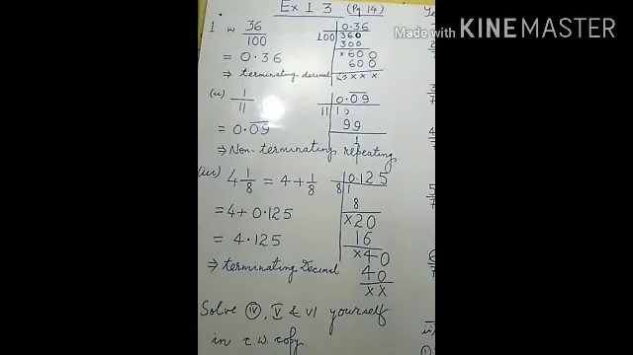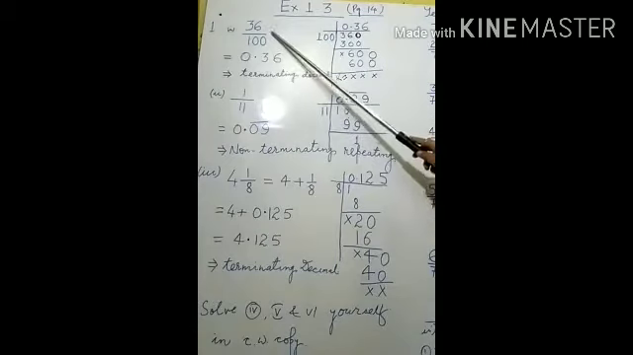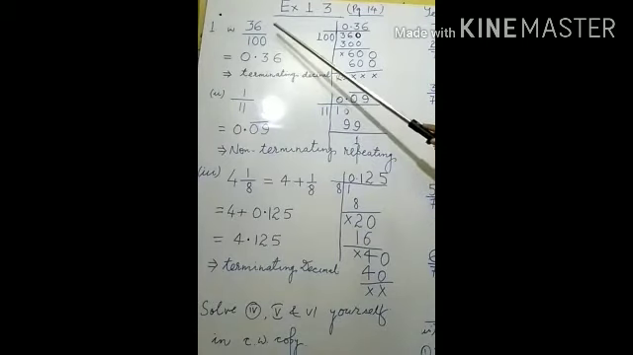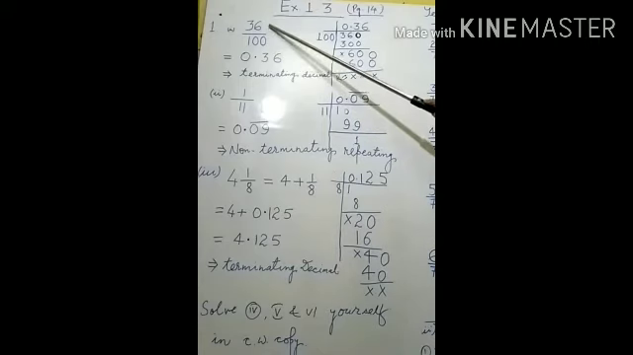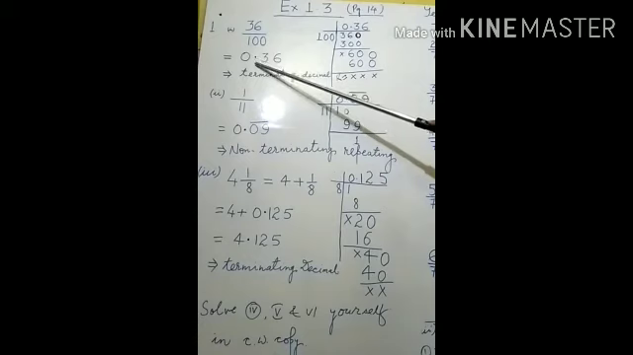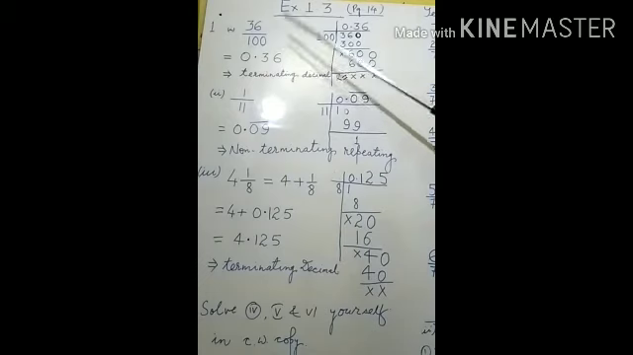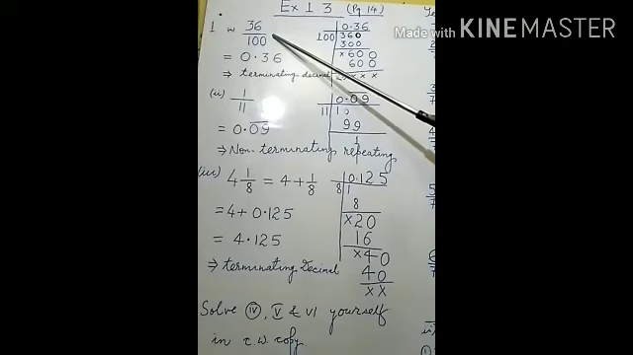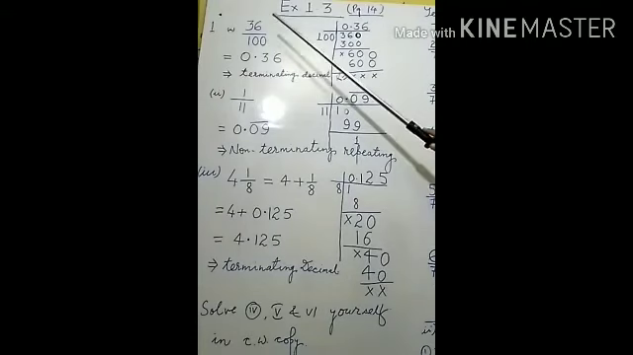The first part of the question is 36 upon 100. It means 36 is divided by 100. If 36 is divided by 100, what will be the decimal form? This is the question. And this can be solved in 2 ways. One method is the long division method, which is given here. The second, shortcut method is also there. If the numbers are divided by 10, 100 or 1000, how can we divide this directly?